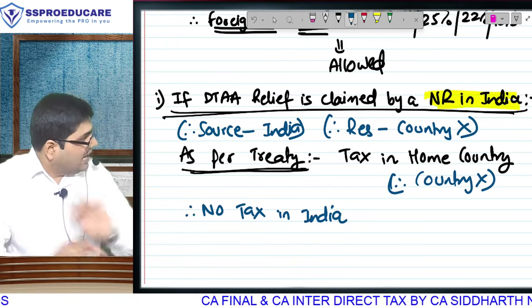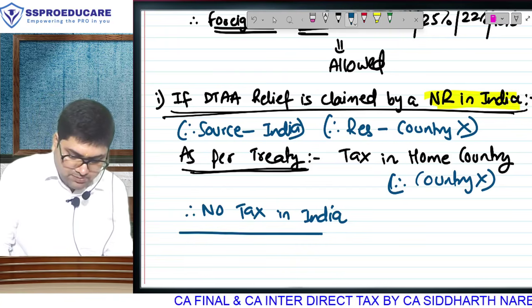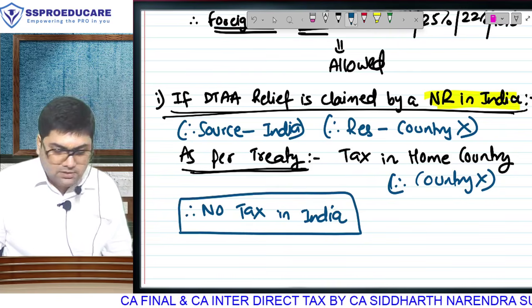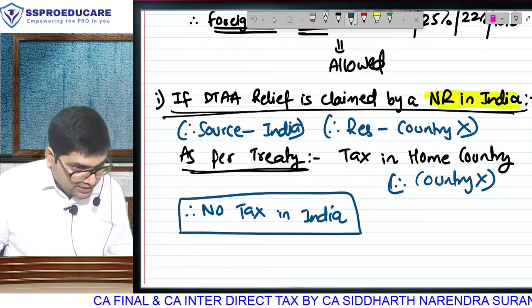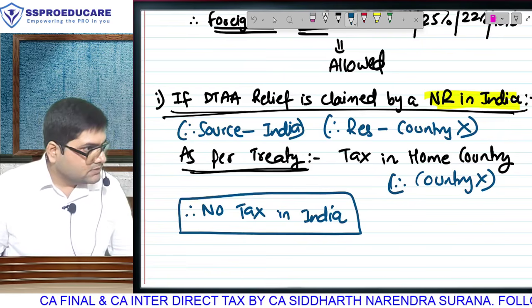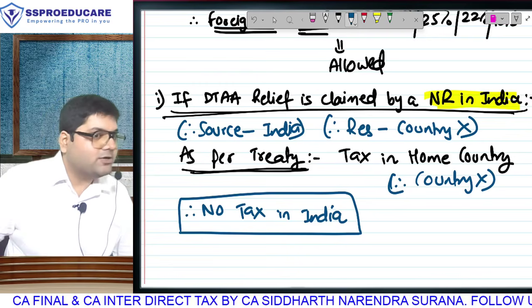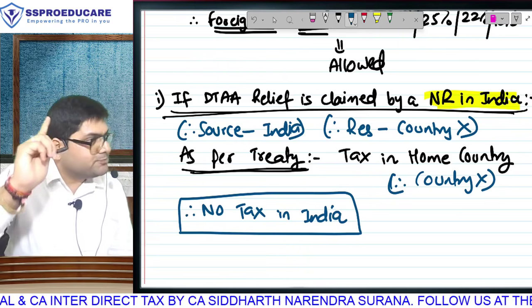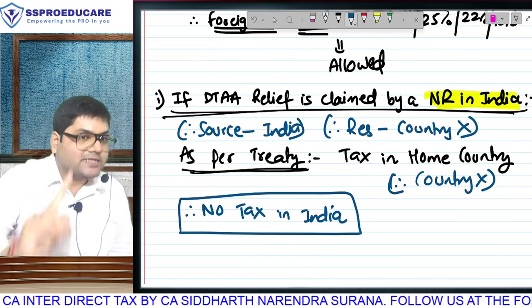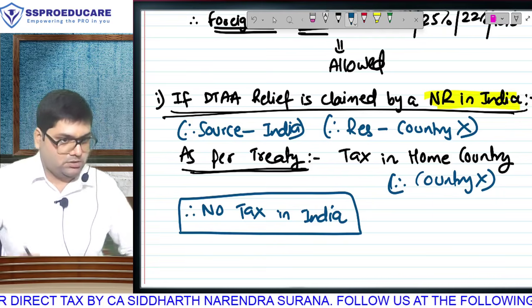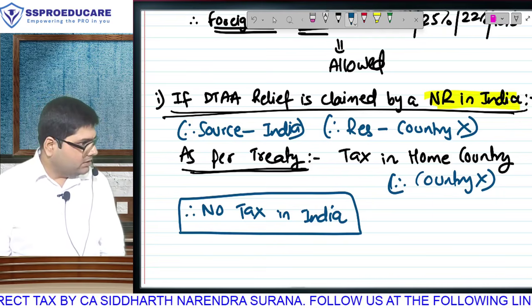The question is, after these details, will you be paying tax in India? No, because as per the treaty, you are eligible for relief. India will not take tax because country X will get tax, because you have become a resident of country X. As per the treaty, the home country will get tax. You are a resident of country X, so country X will take tax. Therefore, India will not take tax. This is the story.